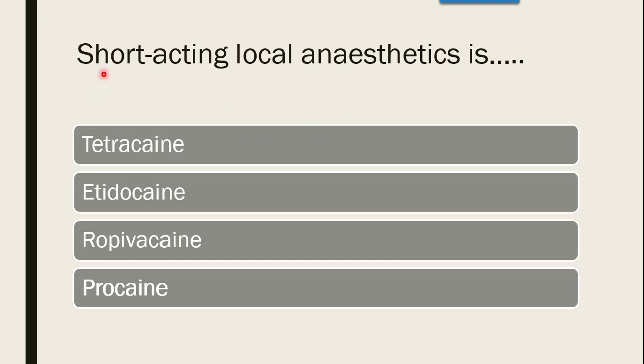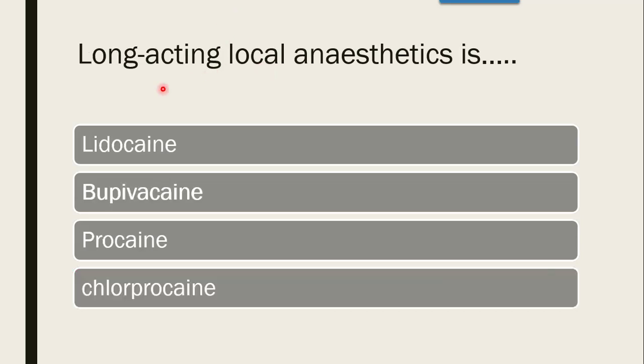Next question is, short acting local anesthetic is whether it is tetracaine, lidocaine, ropivacaine, or procaine. The correct answer is procaine, which is a short acting local anesthetic.